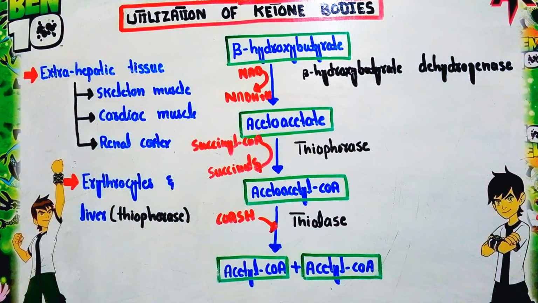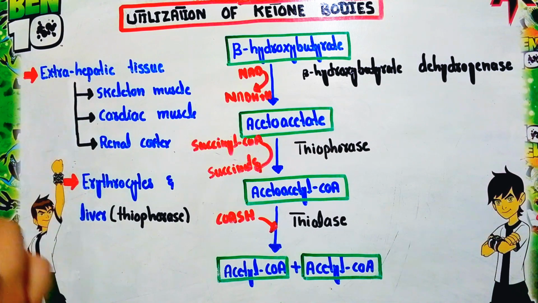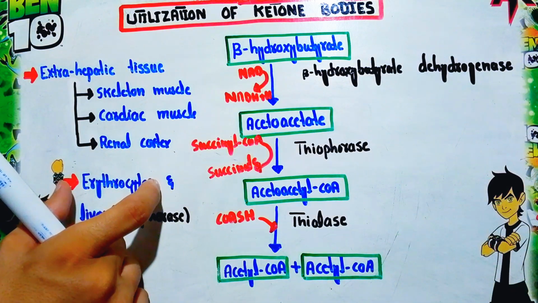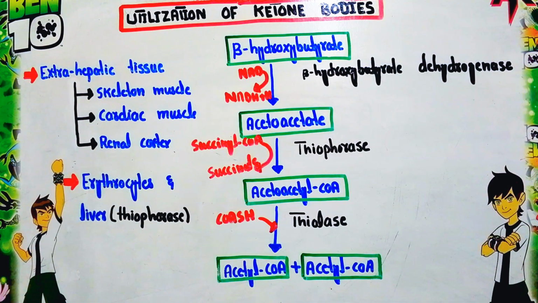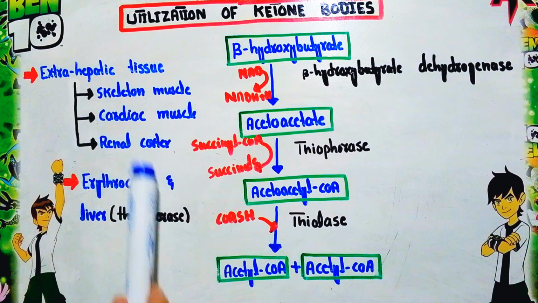The utilization of ketone bodies is absent in the erythrocytes and the liver. Why is it absent in the erythrocytes? Because, as we know, the mature RBC does not possess mitochondria. Mitochondria are mainly responsible for the utilization of ketone bodies. So due to the absence of mitochondria, ketone bodies are not utilized in the erythrocytes.